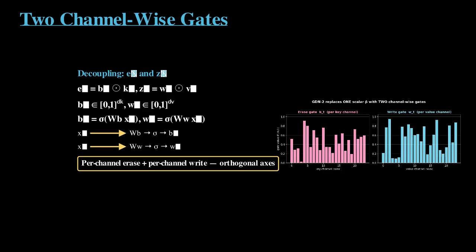The erase gate weights which key coordinates participate in reading the old content. The write gate weights which value coordinates land in the state. Both come from separate linear projections of the token, followed by sigmoid.